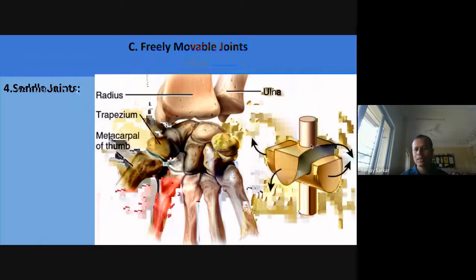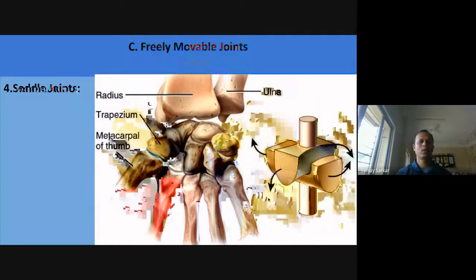Their function is like this: one bone works in the forward and backward direction, and the other bone works sideward. This one is working this side and backward side, and this bone is working like this side.